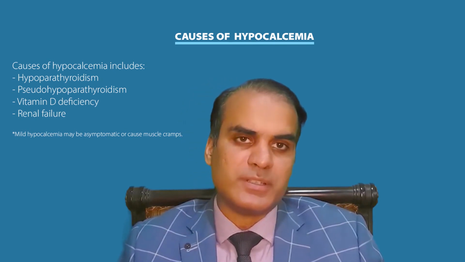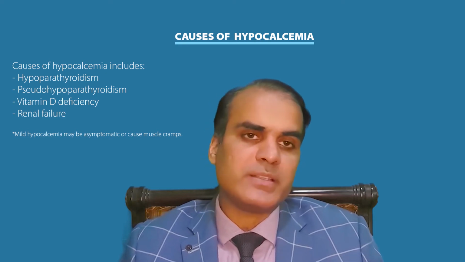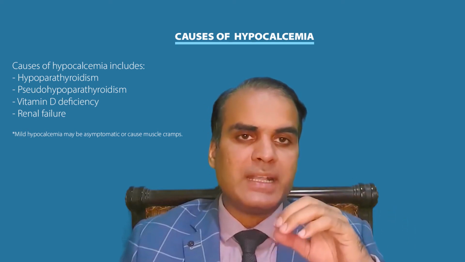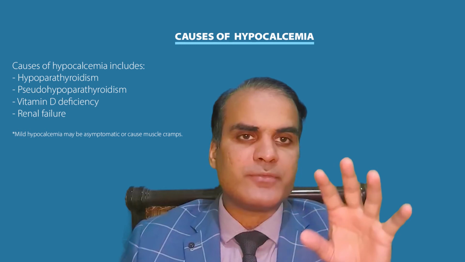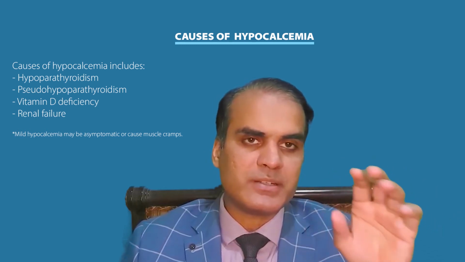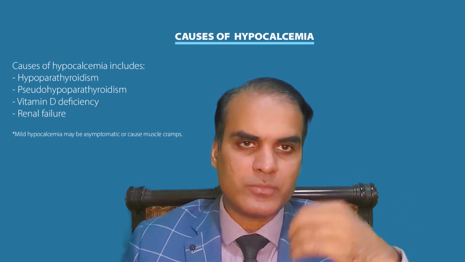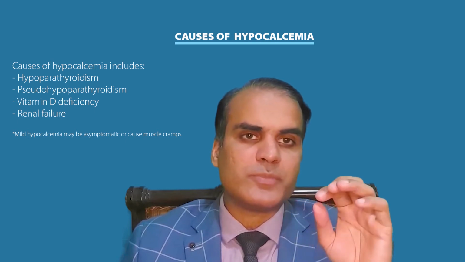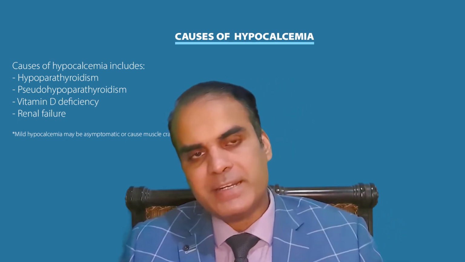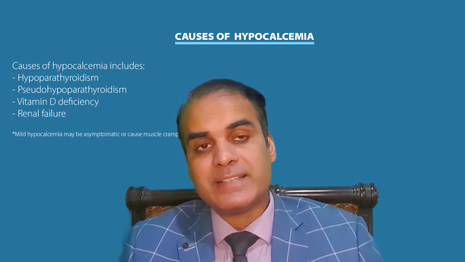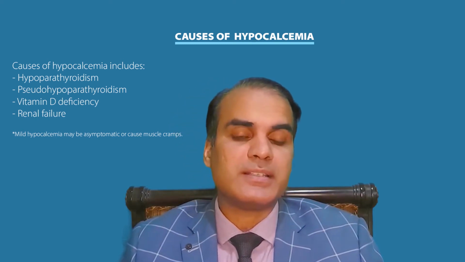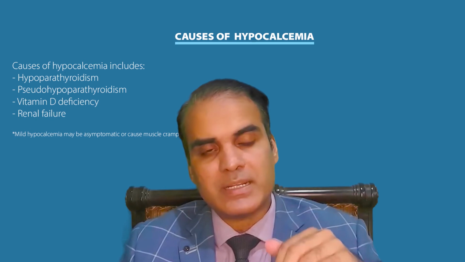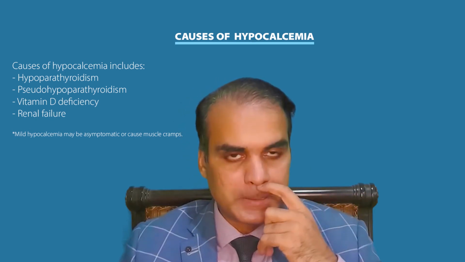Then there may be autoimmune diseases, where our own body starts to make antibodies against a specific part of our body. Our antibodies are supposed to fight foreign organisms, the microorganisms, bacteria, viruses and all that. If they attack our own body, that is not really desired. So that may be one of the causes of parathyroid gland destruction. In addition, if the parathyroid hormone is higher than normal, in that case the kidney may be the cause. The vitamin D should be checked, and hypovitaminosis D, or decreased vitamin D level, is one of the causes of hypocalcemia in this case.